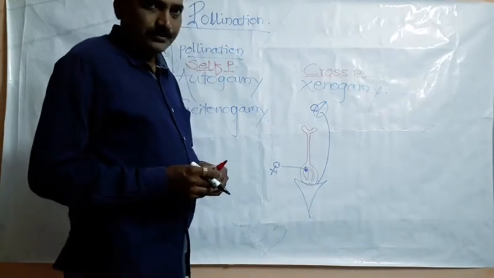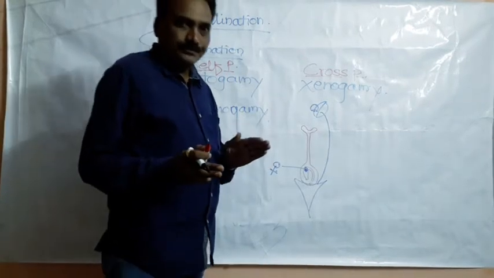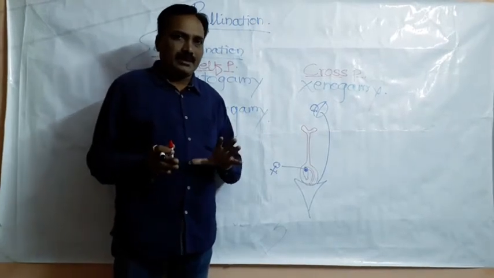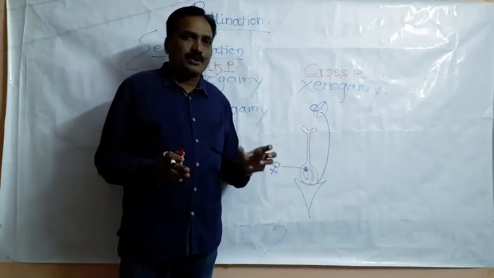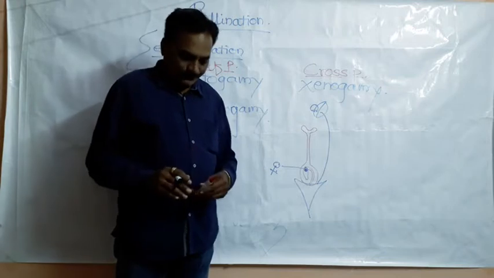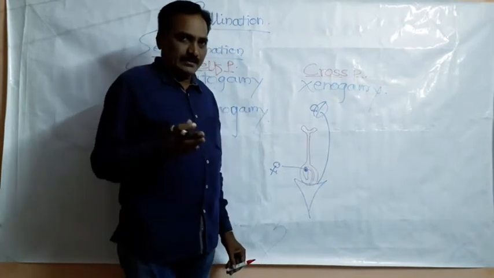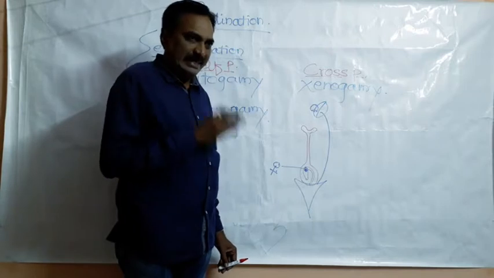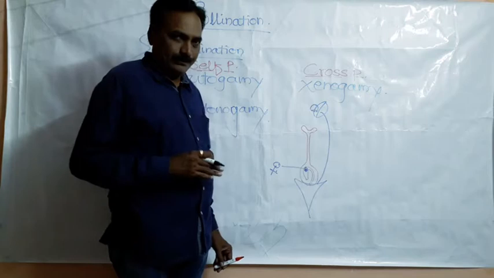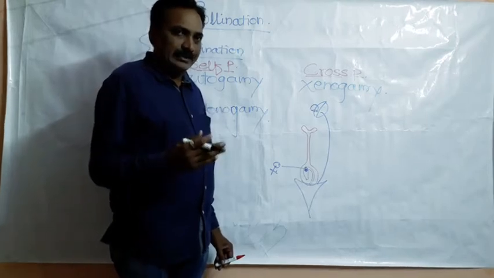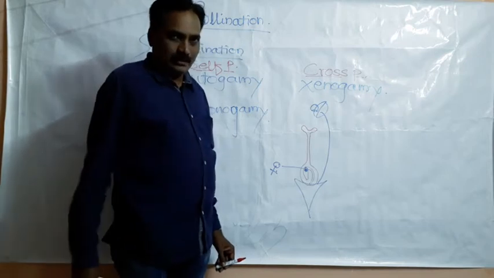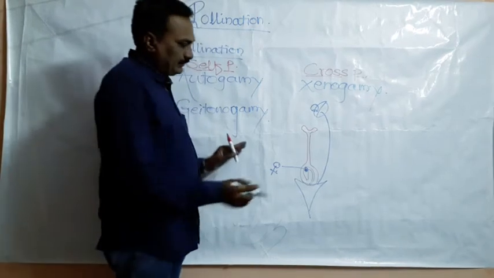Last time in sexual reproduction, we have studied the important part, that is the flower, and in that flower, both the sides. On the male side, we have discussed the development of the male gametophyte. In case of the female gynoecium, we have discussed the development of the female gametophyte. So here in short, what is the male gametophyte?